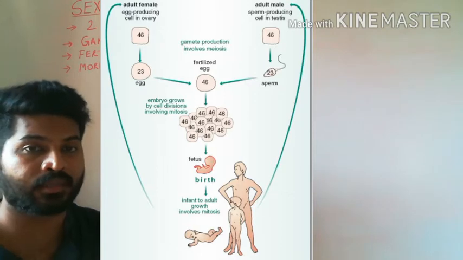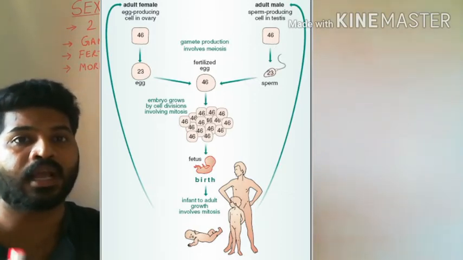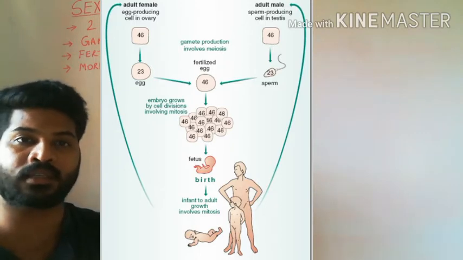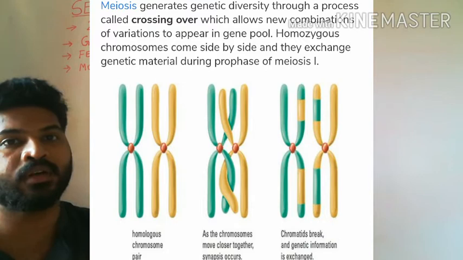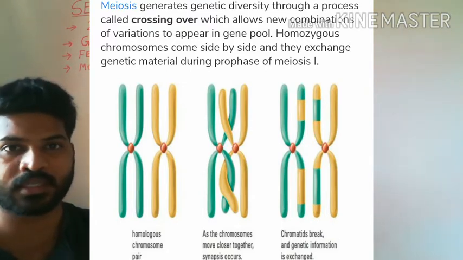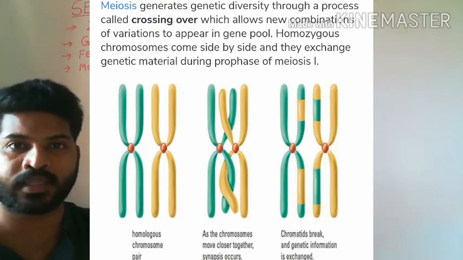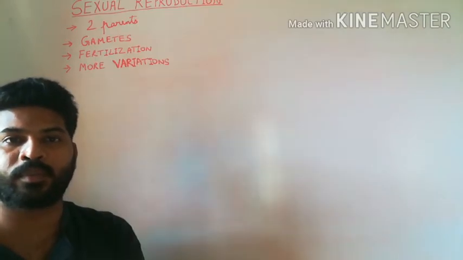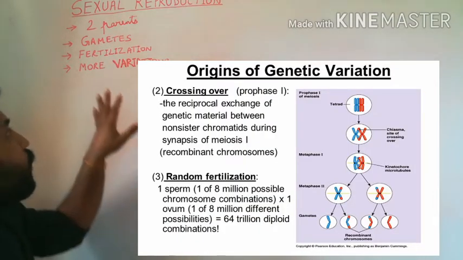Not only that, in the event of meiosis, there is genetic recombination. The DNA duplication event itself produces more variations. Whereas in the case of asexual reproduction, meiosis is absent. Therefore, offsprings produced from sexual mode of reproduction have more number of variations.